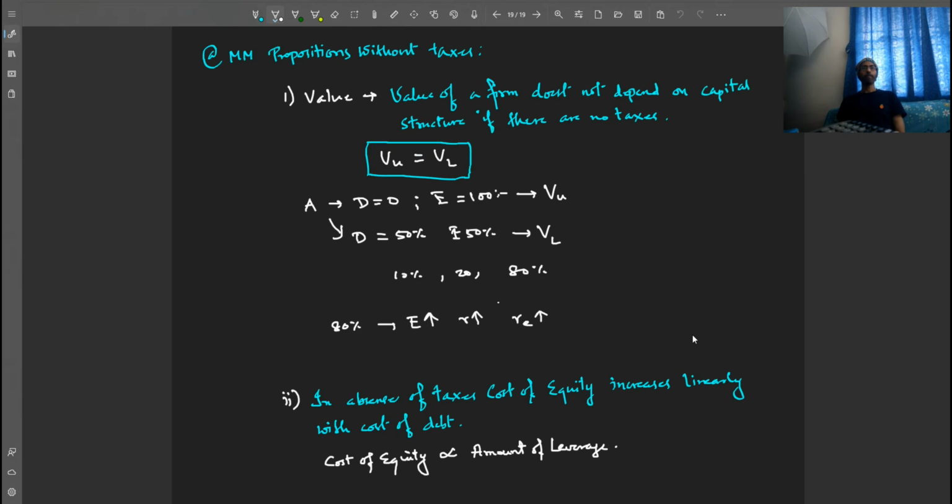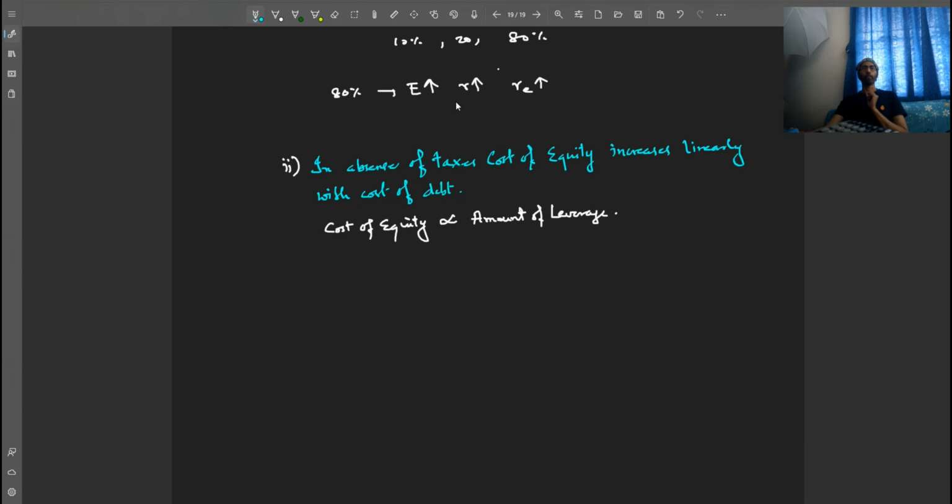So let me write it down. Now friends, if we look closely at the first proposition, at proposition 1, we can find out a few things here. First, let's see what is the valuation of a firm. How do we do that?